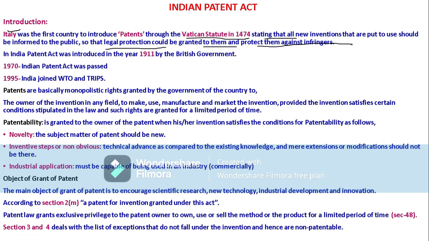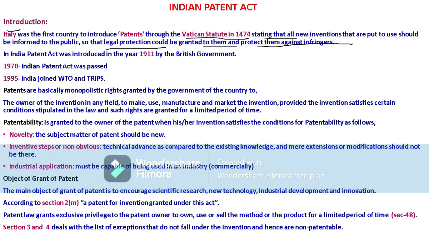So basically, what does a patent mean? A patent is a document issued by the government of that particular country to the inventor for his or her invention, protecting the rights of that inventor. It is an exclusive right to make, use or sell an invention.